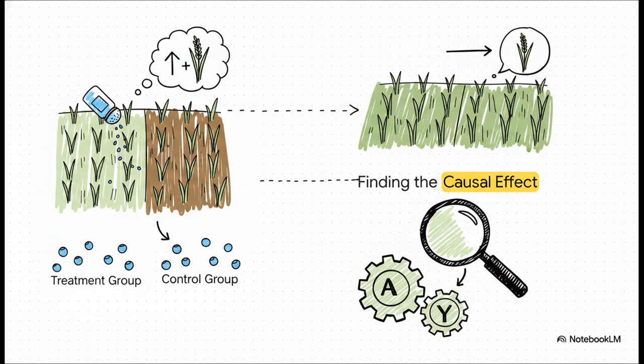And this brilliantly illustrates the ultimate goal of asking those questions in the first place, finding the causal effect. Imagine a randomized control trial out in an agricultural field. The question is simple. What happens to the rice yield if the application of fertilizers goes up? We don't just want to know if fertilizer and rice happen to be in the same place at the same time. We want to isolate the exact direct causal effect that variable A has on variable Y.